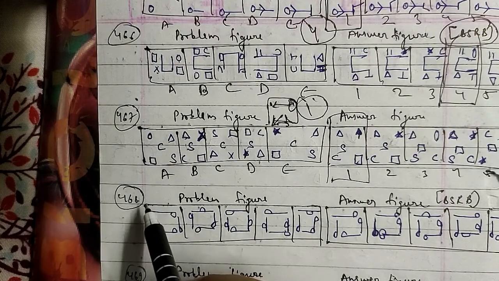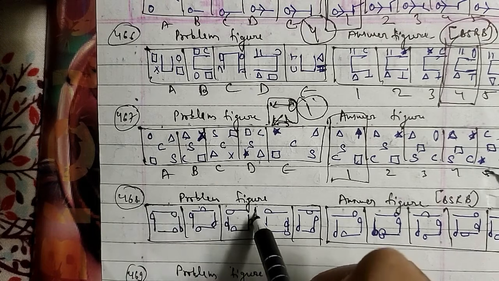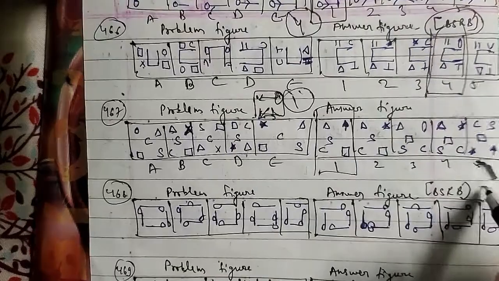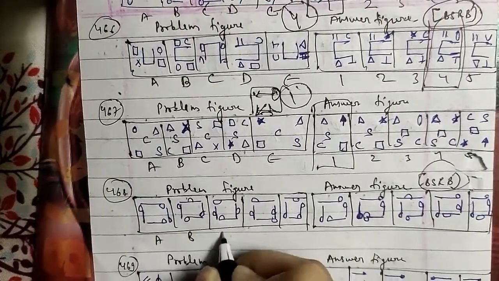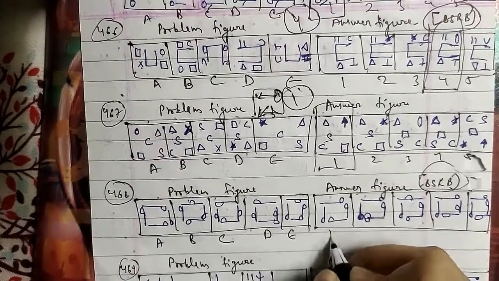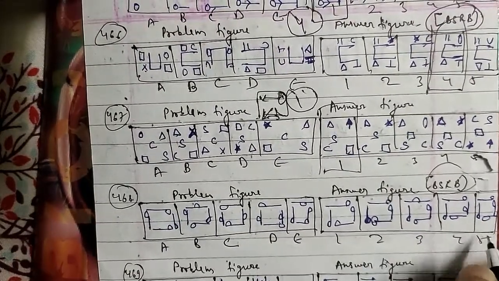Let's go ahead with another one, and that is your 468th question of the session. These were the problem figures and these were the answer figures which have been asked in the BSRB question paper, named A, B, C, D and E, and this is 1, 2, 3, 4 and 5 respectively as well.